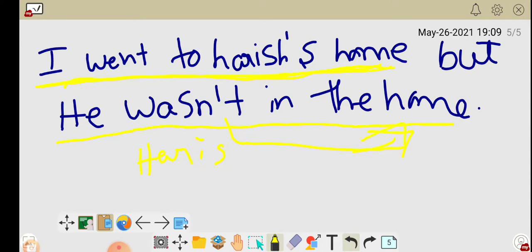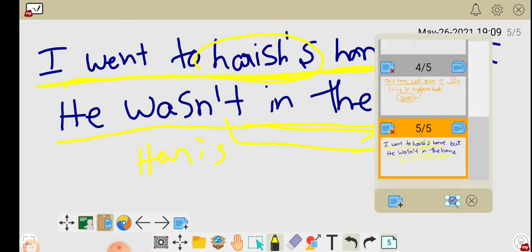In the first sentence, "I went to Harish's home" is simple past tense. But at that time, he wasn't in the home. I don't know where he went, but when I went to Harish's home, Harish was not there.